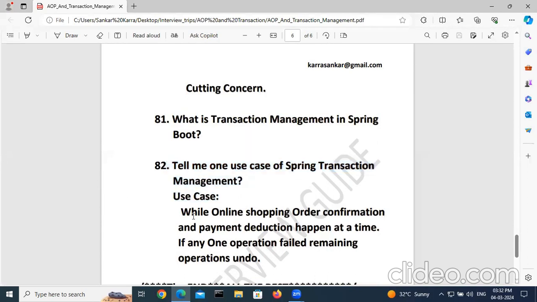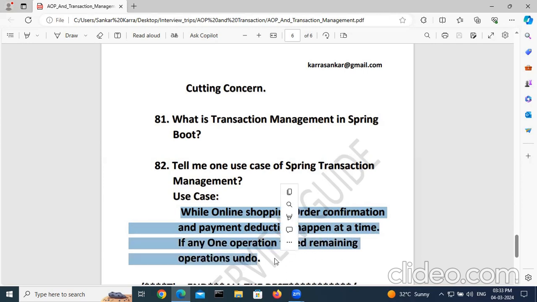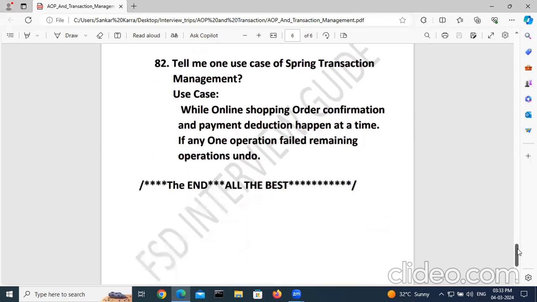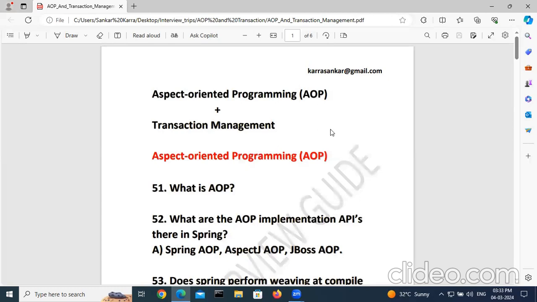Use case: while online shopping, order confirmation and payment deduction happen at a time. If any one operation fails, the remaining operations are undone. This is the use case for transaction management. These are all the interview questions related to aspect oriented programming and transaction management. So in this video, I covered AOP related interview questions. Soon I will create answers as well for these questions. Thank you for watching.